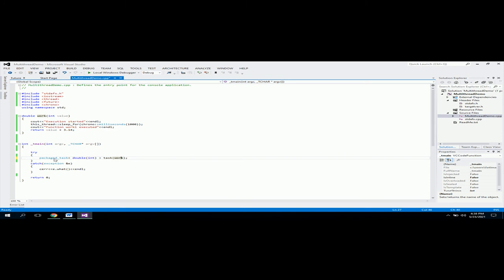Now after doing this, we can invoke this task at any point of time as it requires, and also we have to get the future value of this, that is the return value of function work. For that, let me quickly define a future object which returns a double value, an object of future, and I'll say task.get_future. Till now it is fine.